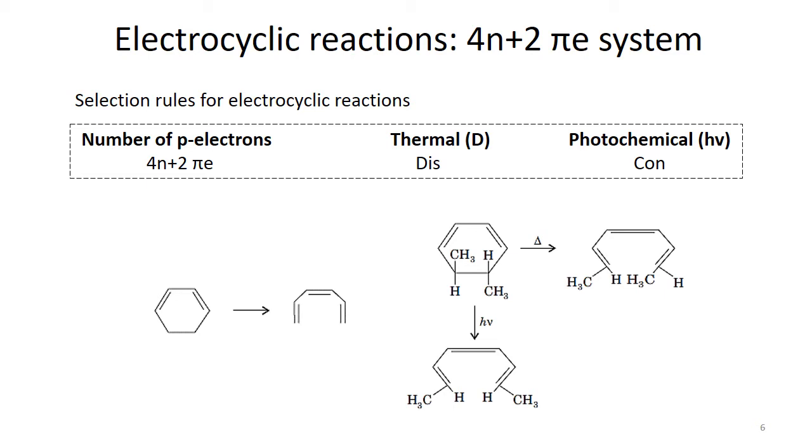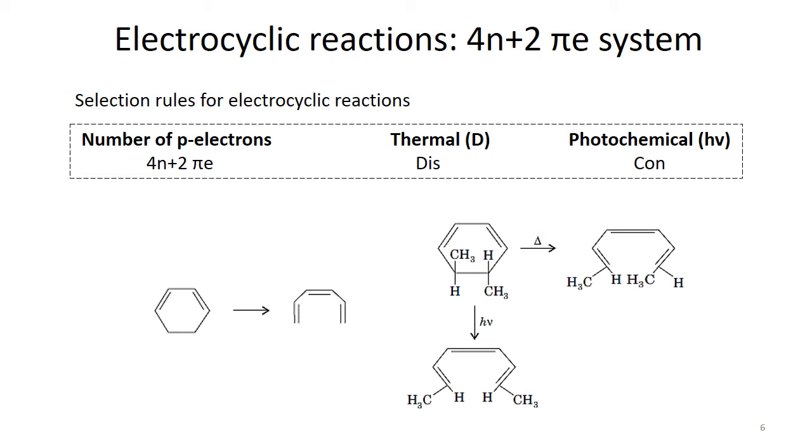We carried out symmetry operations on the hexatriene, that is the 1,3,5-hexatriene system too. In that case we studied the electrocyclic reaction, that it undergoes cyclization, and how we can carry out symmetry operations. You can see the molecular orbitals have to move in one direction or another, that is disrotatory or conrotatory mode. They undergo this type of rotation, and then we obtain this cyclic product, that is cyclohexadiene.